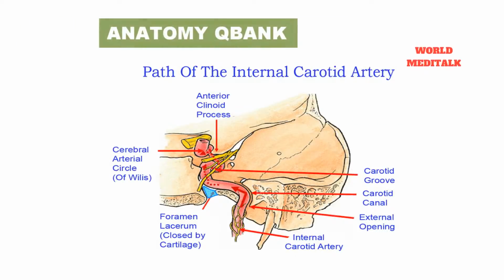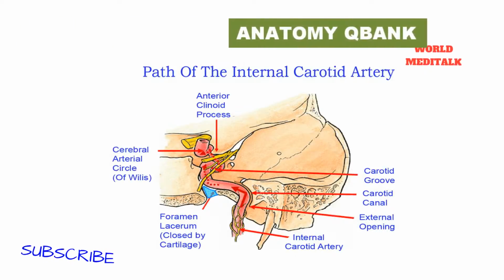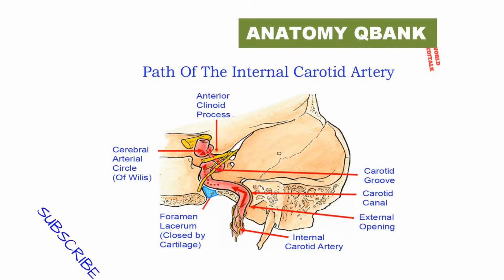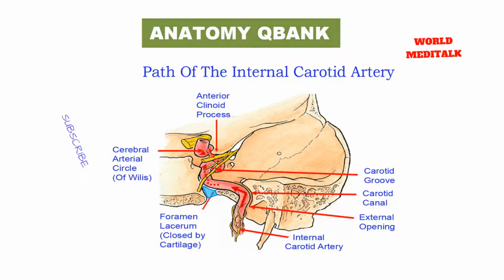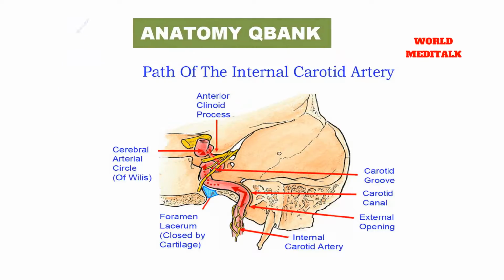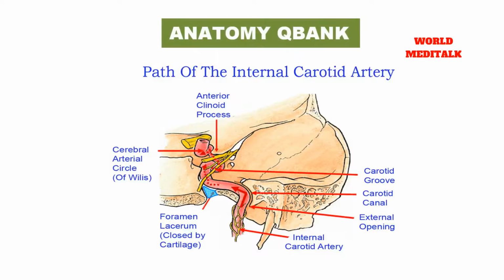Path and relations in the cranial cavity. The artery bends sharply forward in the cavernous sinus. The abducens nerve lies close to its inferolateral aspect. The oculomotor, trochlear, ophthalmic, and usually the maxillary nerves lie in the lateral wall of the sinus.